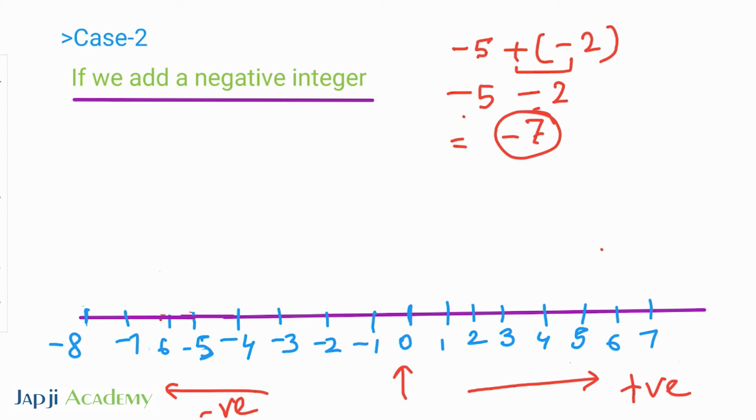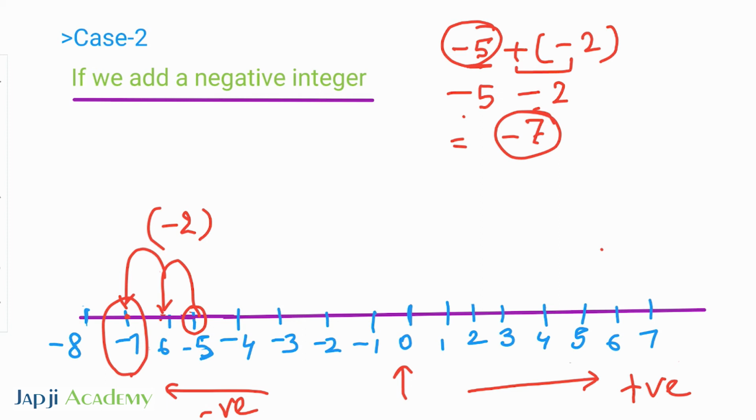So I have to represent minus 7, right? And the starting number you have to choose is minus 5. So you have to add minus 2. 1, 2, and I am adding minus 2 which gives minus 7, right? So in this case we are going to the left. That means if we are adding a negative integer, we go to the left. So this is case 2.